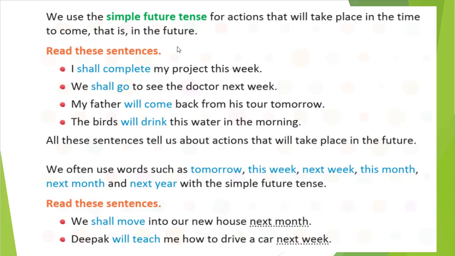We often use words such as tomorrow, this week, next week, this month, next year with the simple future tense. So mostly we will use this kind of word. You can see these words; we use them mostly for showing the simple future tense. You can read this sentence: we shall move into our new house next month.